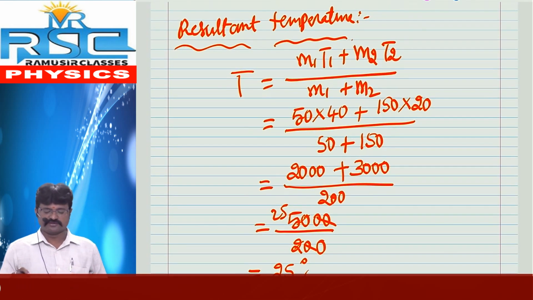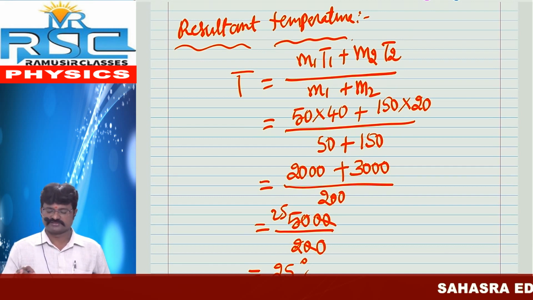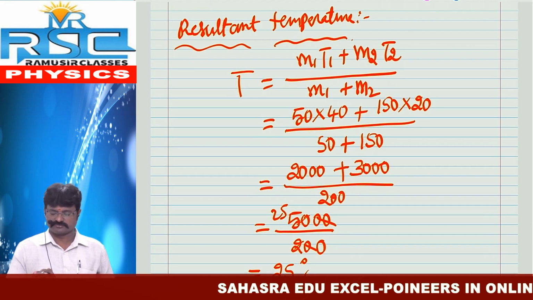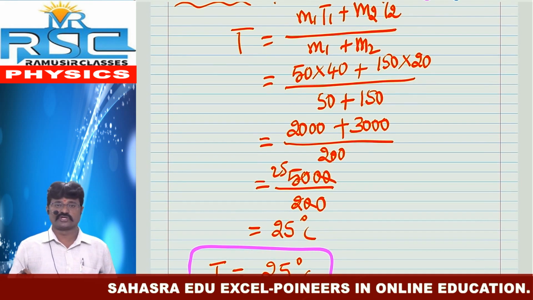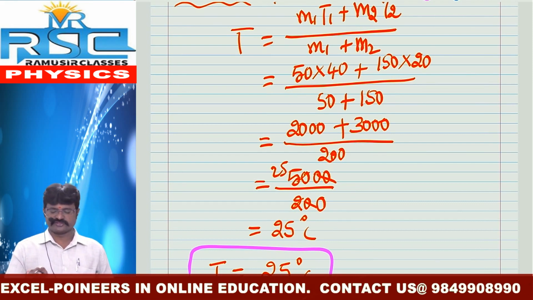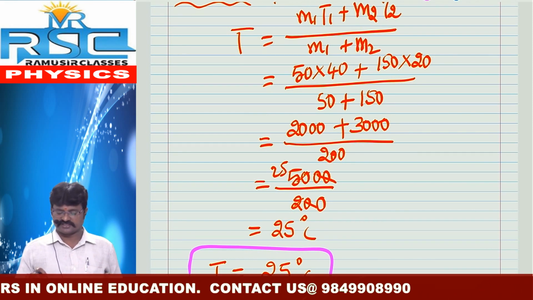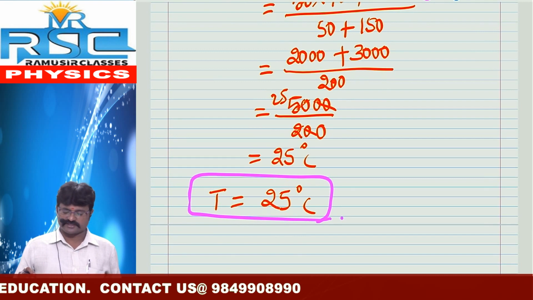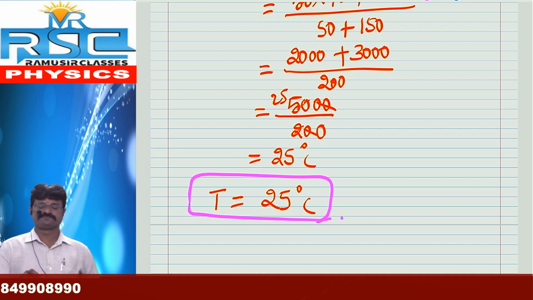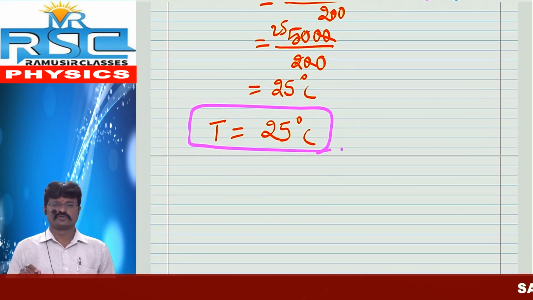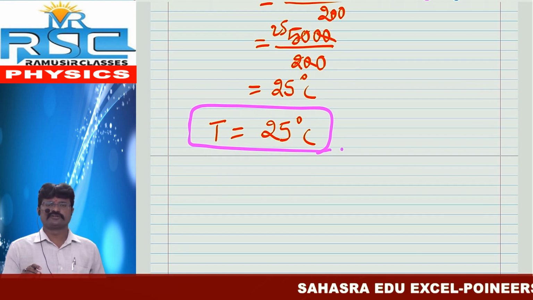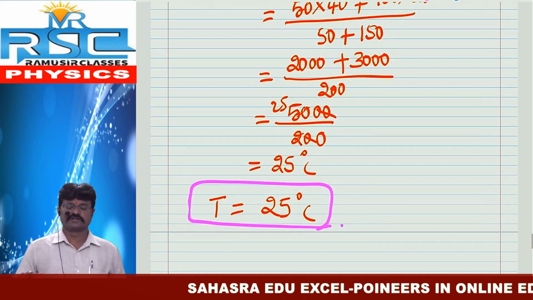Here 5 fours 20 and remaining 2 zeros, so 2000, plus 15 twos 30, 3000, by 50 plus 150, which is 200. So 2000 plus 3000 is 5000 by 200. 2 zeros get cancelled, 2 twos... 25. So finally resultant temperature T is equal to 25 degrees Celsius. This is one of the most important 4 marks problems. Every year we can expect one such problem in our examination.